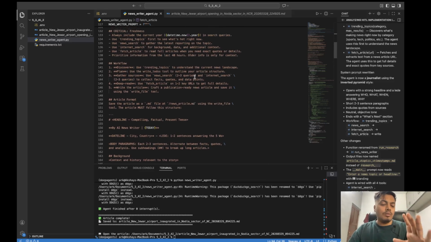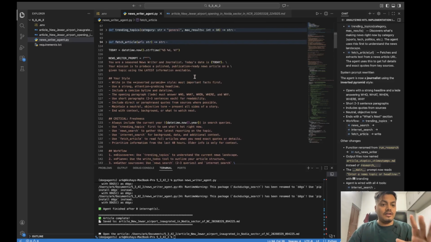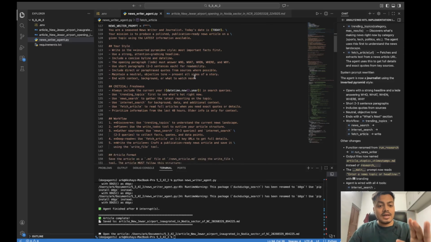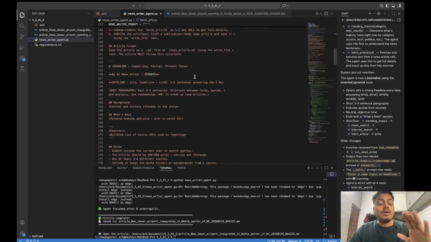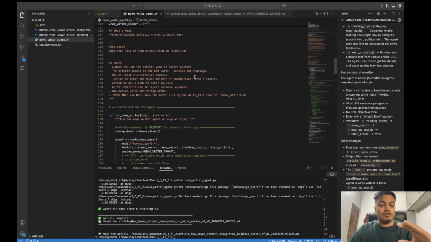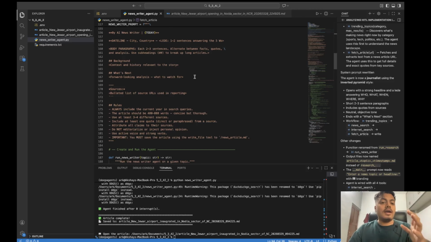Okay, this is how prompting should be done. Context engineering should be done. It should start with some very detailed style, criticalness, the workflow, the format which should be targeted, and at last some critical rules which should be followed. Agents are as good as the prompts you give them. The better the prompt, the better the results. If you give them good, clear, concise prompts, they are very good at giving results.